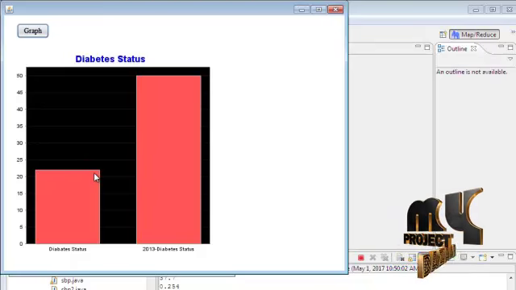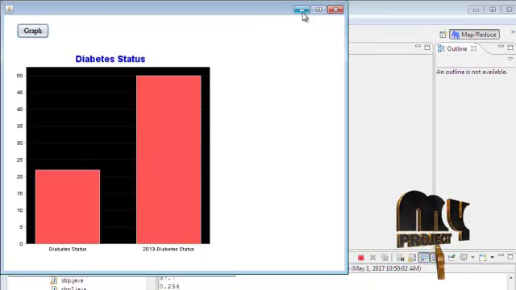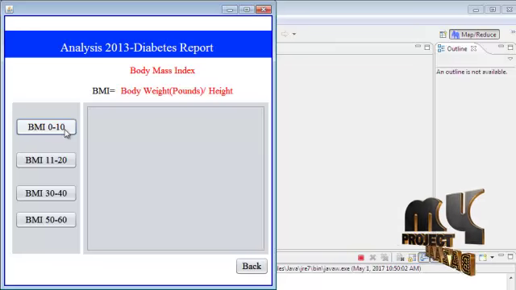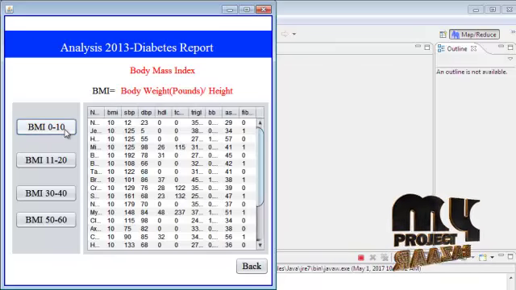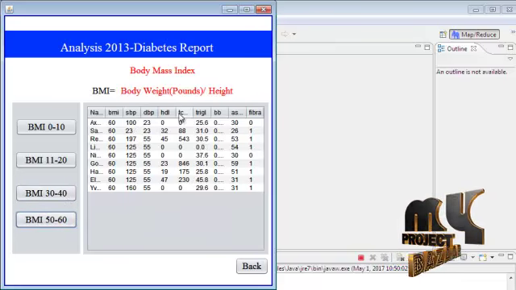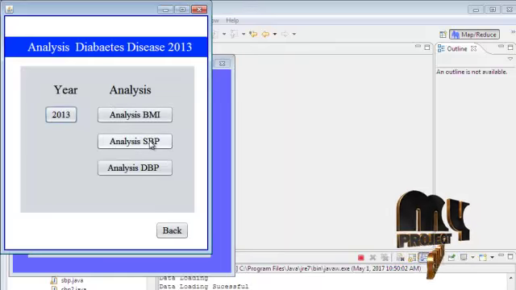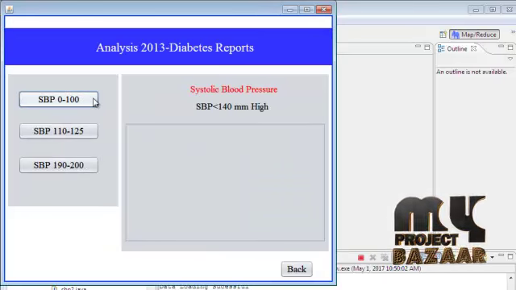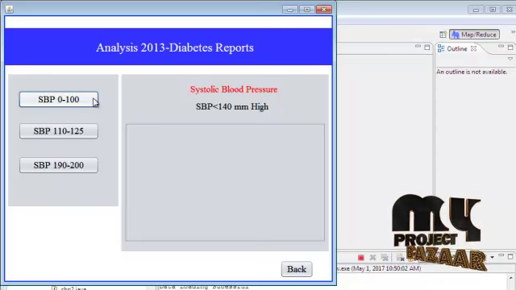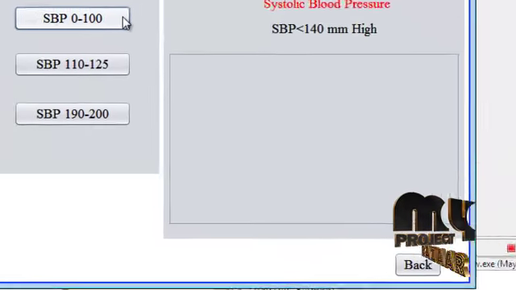The normal diabetes level is low and it is high in the 2013 diabetes status. So it can minimize. It is only in the BMI, the body mass index. It is the 0 to 10 level, 10 to 20, 30 to 40 and 40 to 60 level, classified for these fields. So click this back. It is only in the SBP levels, systolic blood pressure, which can measure the systolic blood pressure in our human bodies.